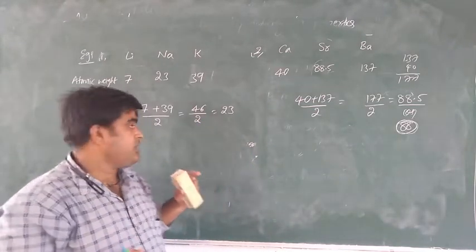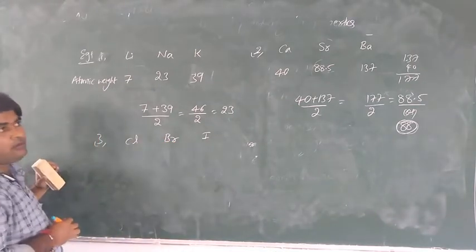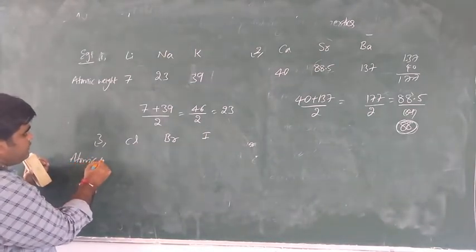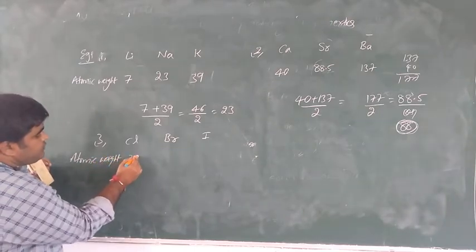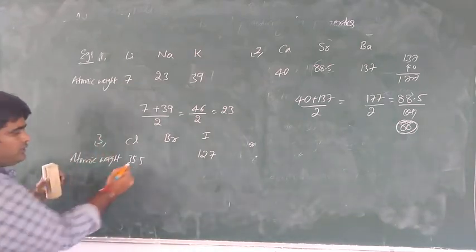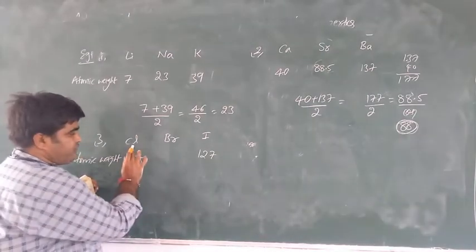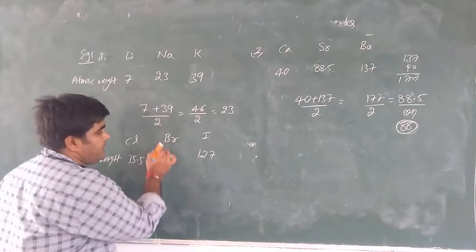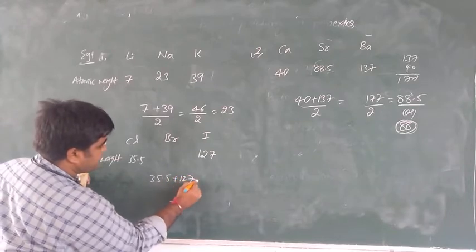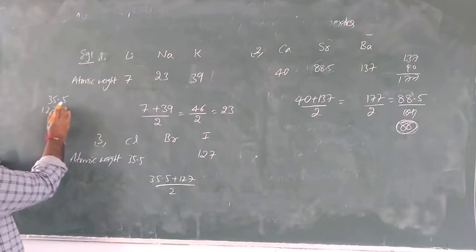Coming to the third example: chlorine, bromine, iodine. Chlorine's atomic weight is 35.5. Iodine is 127. So the mean atomic weight of the first and third element is equal to the middle element. So what is bromine's atomic weight? 35.5 plus 127 divided by 2. So calculate 35.5 plus 127. How much is that?